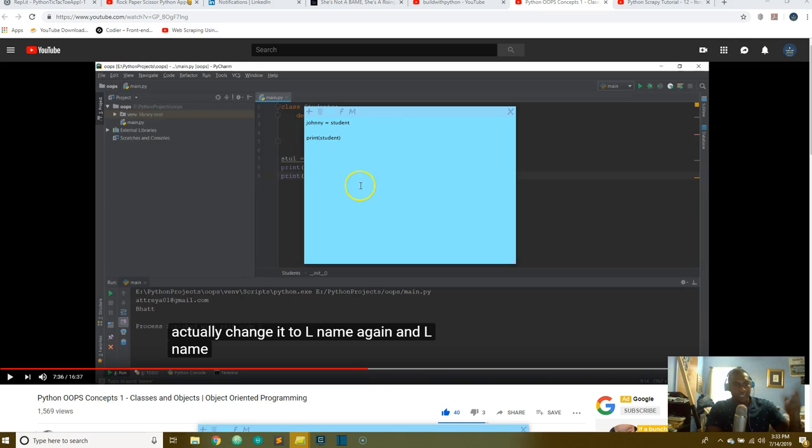I don't think the syntax is right, but just understand what I'm trying to say. If I print student, this is going to print Johnny, because this variable, or maybe I should have switched it on the other side, student is equal to Johnny.